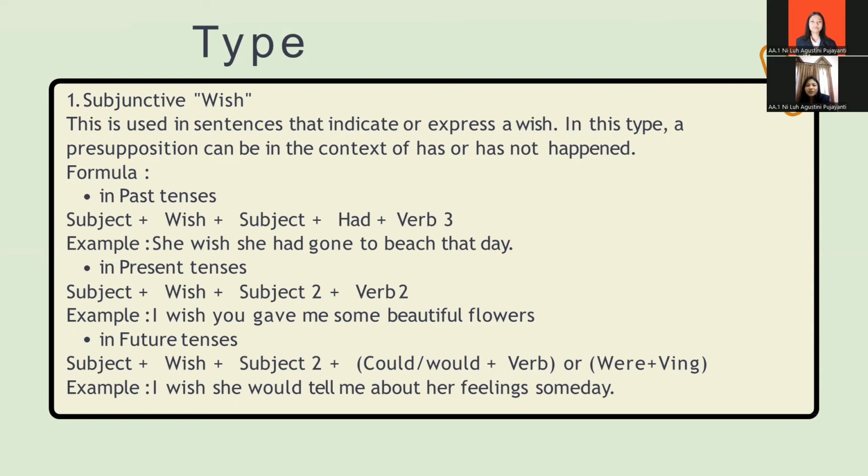And next, wish in present tense. The formula is subject, wish, subject, and verb 2. For example, I wish you gave me some beautiful flowers. And last, wish in future tense. The formula is subject, wish, subject, could or would, and verb. For example, I wish she would tell me about her feelings someday.